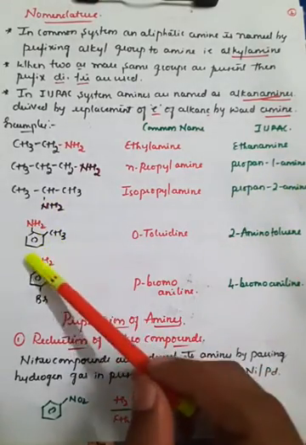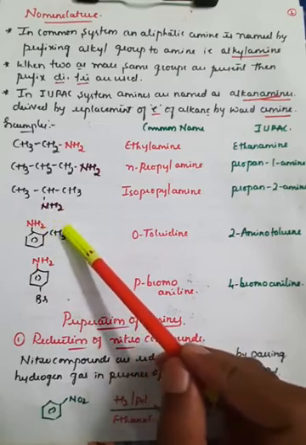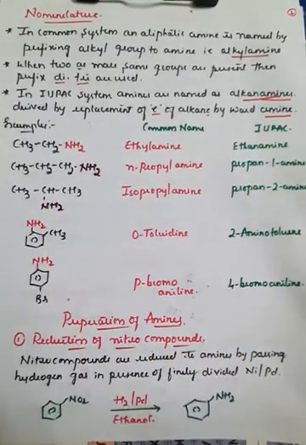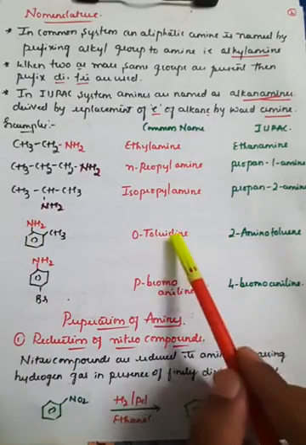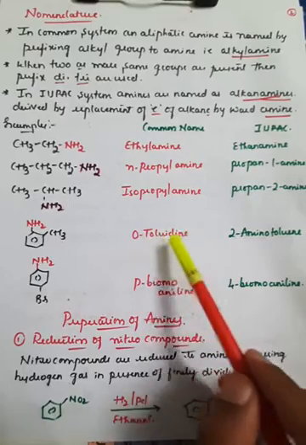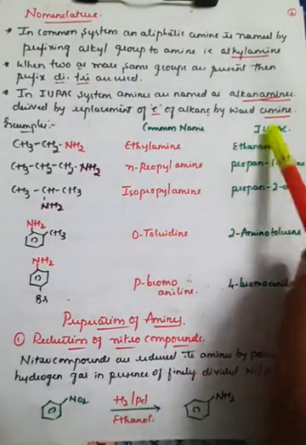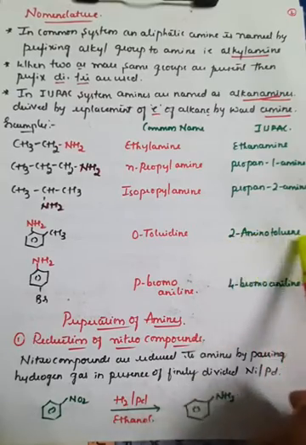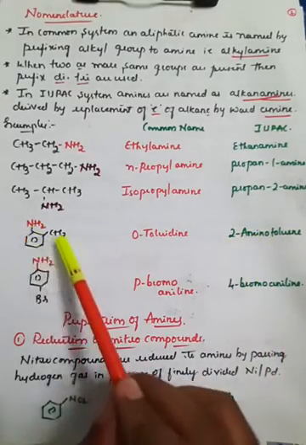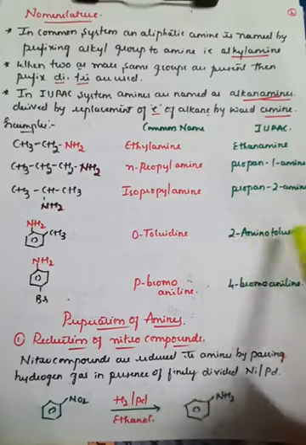Similarly, if you take a benzene followed by the CH3 group, it is generally called toluene. If you attach NH2 to toluene at the ortho position, in common naming it is called orthotoluidine. But in case of IUPAC, there is an amine group at the second position, so it is 2-aminotoluene, with positions 1, 2.